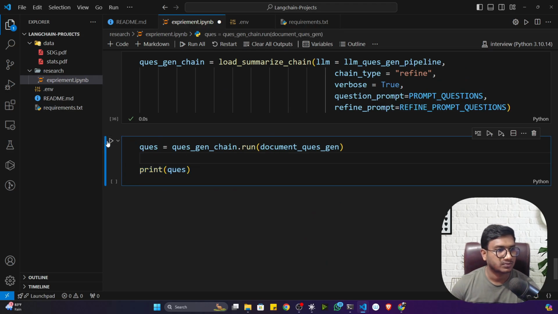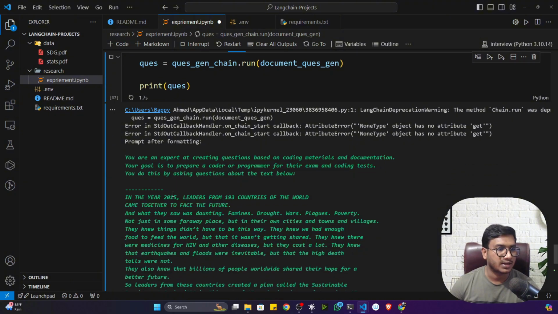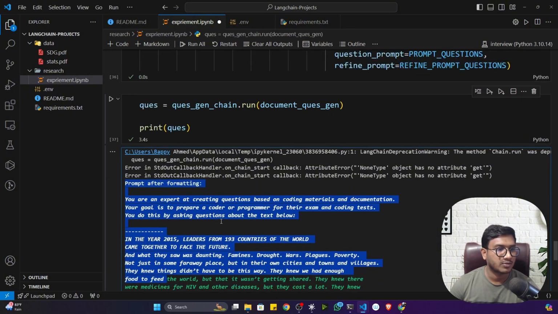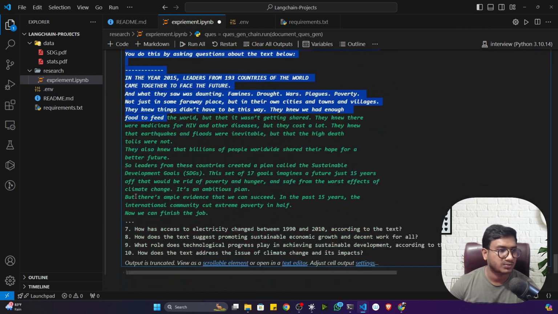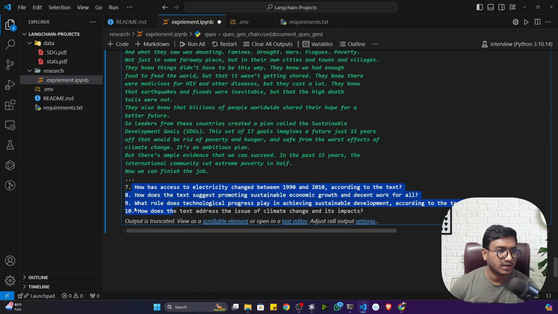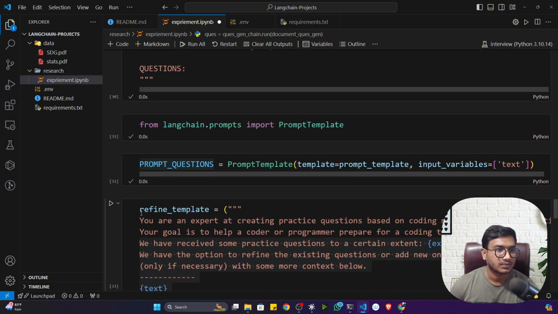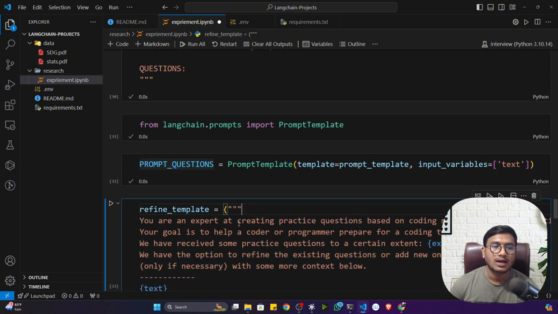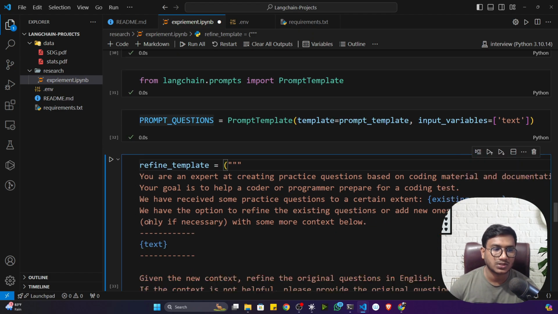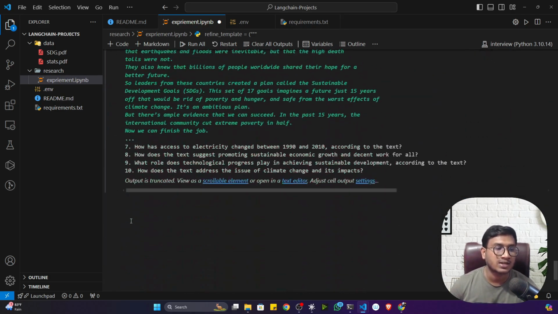Let me show you. See, it is generating, and it is giving all the information because you have defined verbose equal to true. Now see, these are the questions I got. I got 10 questions. Now if you want to get 100 questions, you can define inside the prompt: I need 100 questions, you have to generate 100 questions. It will generate 100 questions. By default, it's generating 10 questions.